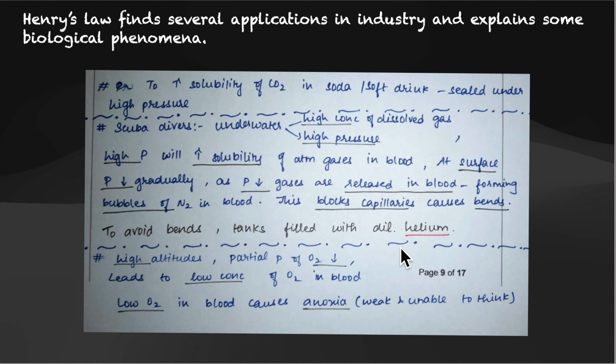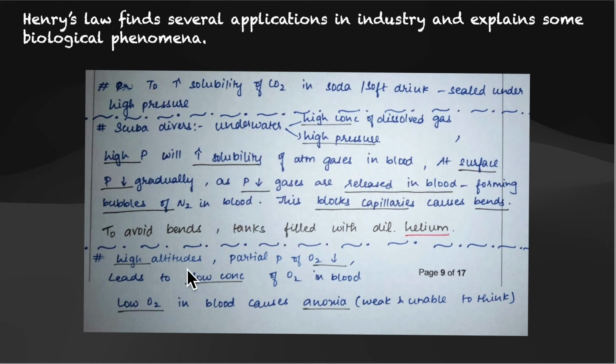Now coming to the next application, at high altitudes the partial pressure of oxygen is less than that at ground level. Now we saw underwater the pressure was greater than at the surface level. Coming to high altitudes, at sea level your pressure will be greater as compared to higher altitudes. The partial pressure of oxygen is less than that at ground level. This leads to low concentration of oxygen in the blood and tissues of people living at high altitudes or climbers. Low blood oxygen causes climbers to become weak and unable to think clearly, symptoms of a condition known as anoxia.